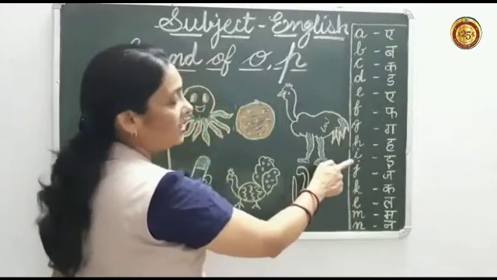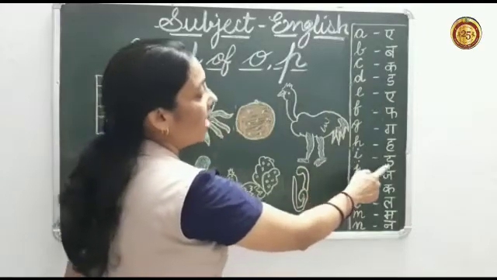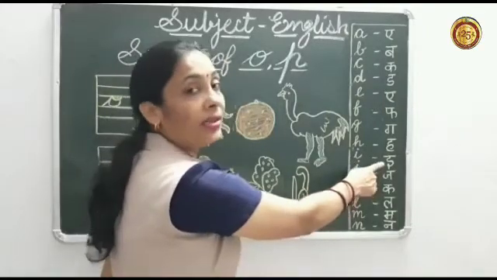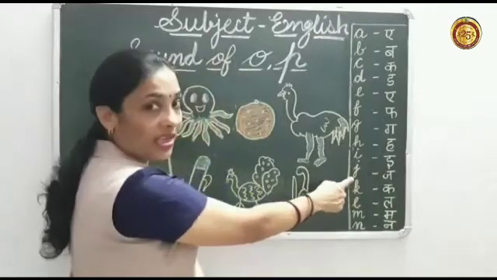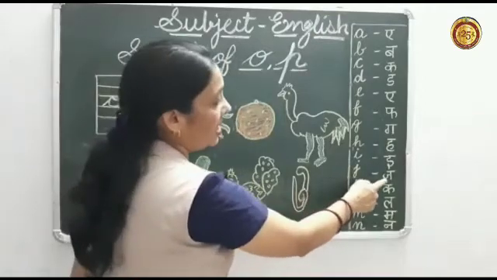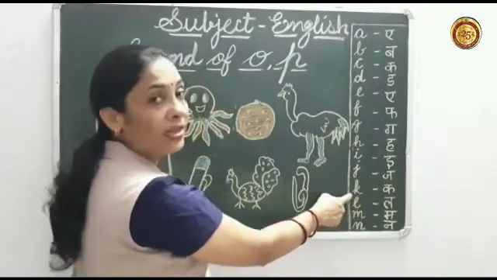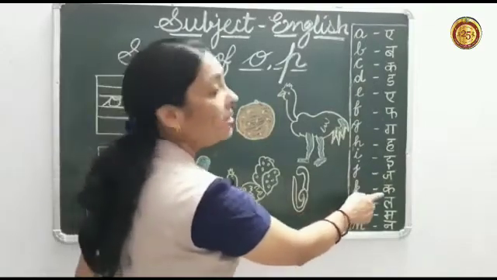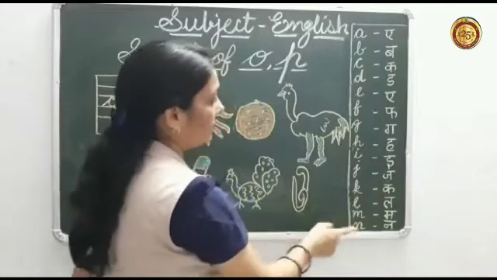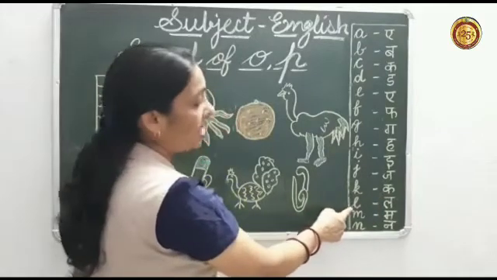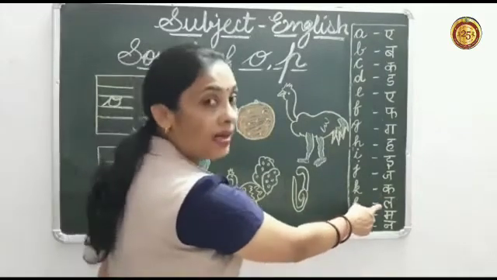This is letter I. Sound of I is E. This is letter J. Sound of letter J is J. This is letter K. Sound of letter K is K. This is letter L. Sound of L is L.